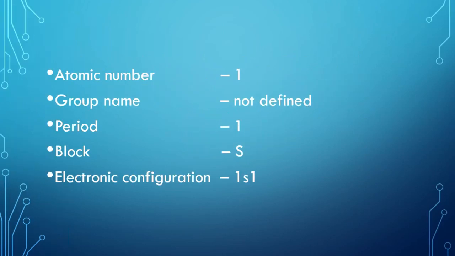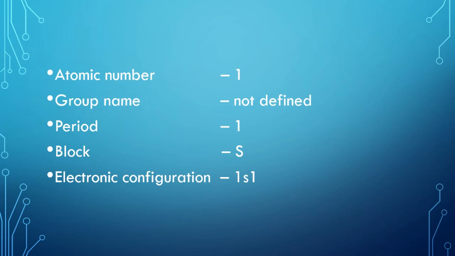In the periodic table, hydrogen's atomic number is 1. Its group name is not defined. Some people say that it belongs to the alkali metal group, but actually this group starts from lithium followed by sodium, potassium, rubidium, cesium, and ending at francium. Because hydrogen is not a metal, it is considered to be non-defined. Its period is 1 and its block is S.